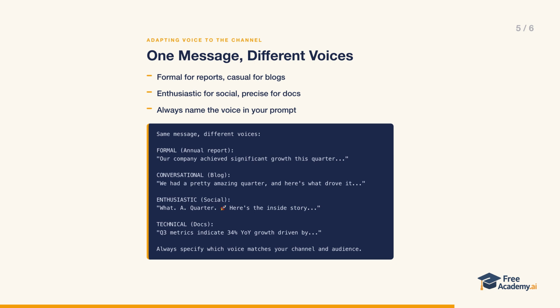The lesson's rule is simple. Always specify which voice matches your channel and audience. When you start a content prompt, name the voice explicitly so the model doesn't default to a bland, one-size-fits-all tone.